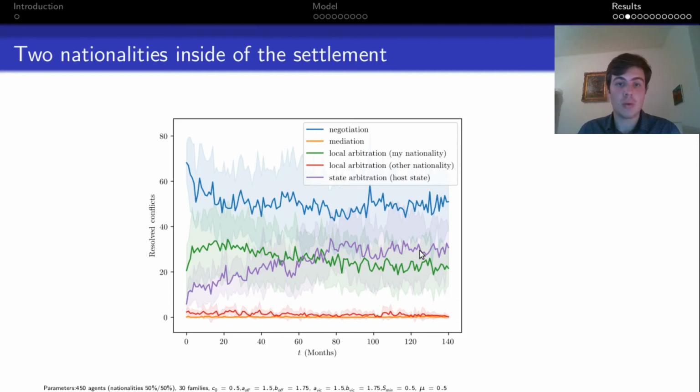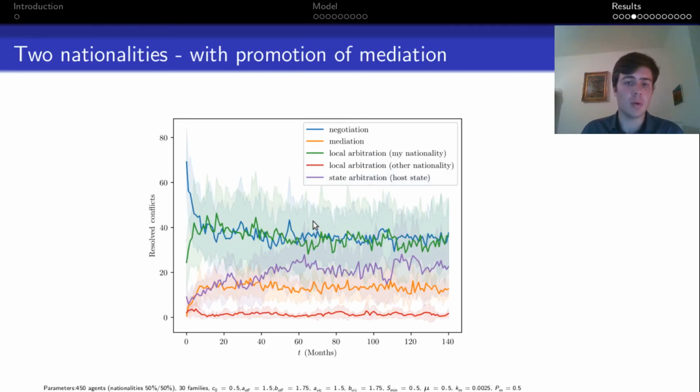What's the most interesting thing here is the level of negotiation. We see that it's the negotiation that's the most popular way of solving conflicts. And that's because there is no really popular and effective way of solving conflicts that helps negotiation to maintain its position of the most popular solution. Now let's see what happens when we add some propagation of mediation by humanitarian organizations. We see that the popularity of negotiation is lower, but in the end we have a camp that seems to be stable on a scale of years.